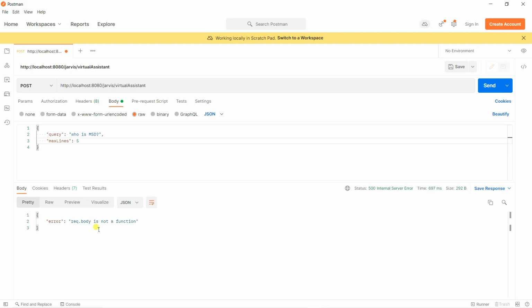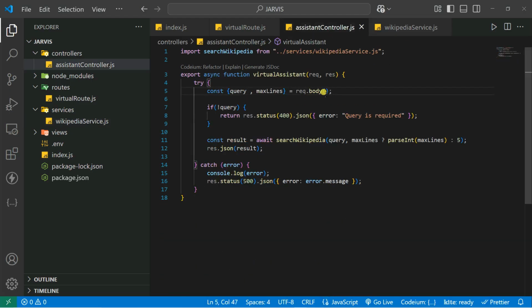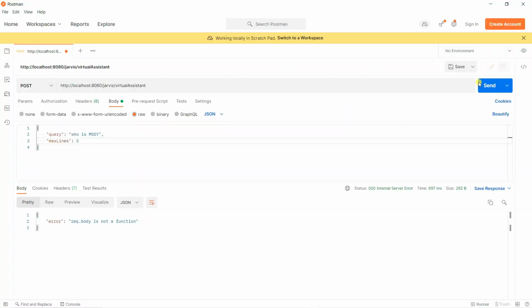So you can see the request body is not a function. Okay, so yes, it's not a function. Let's go here. So just make it a function. That's the problem actually. So now let's click on send. So, cannot read properties of undefined, reading query.